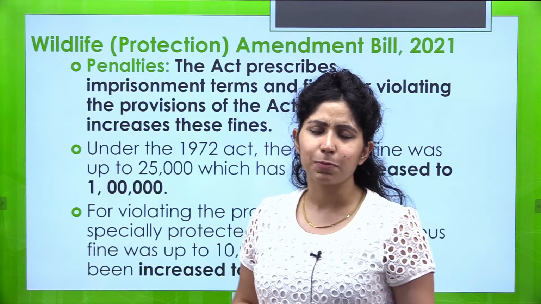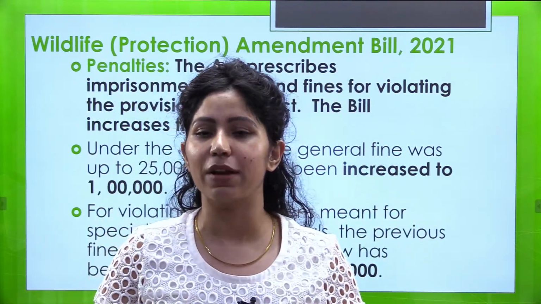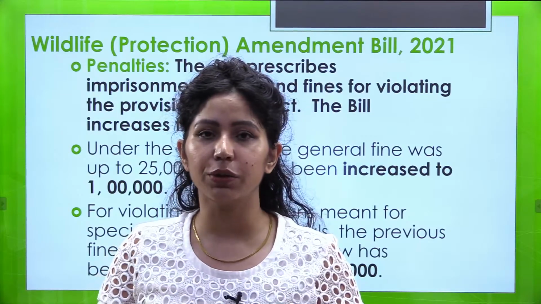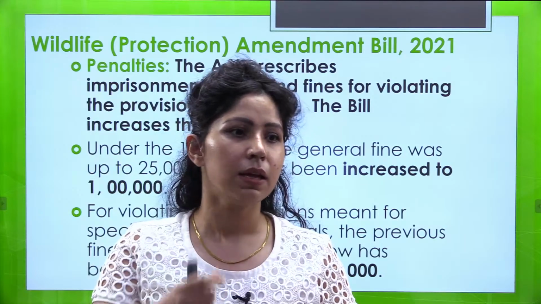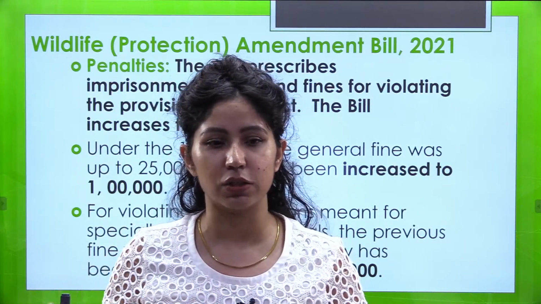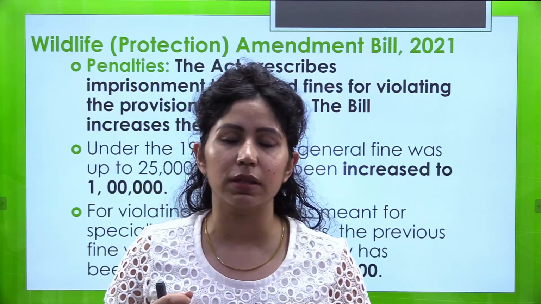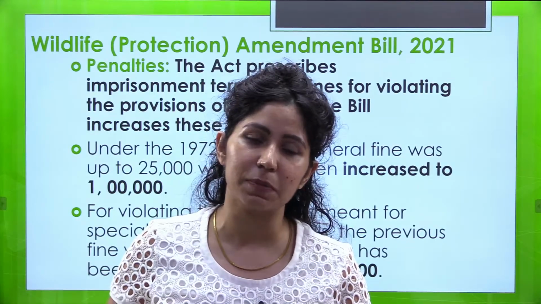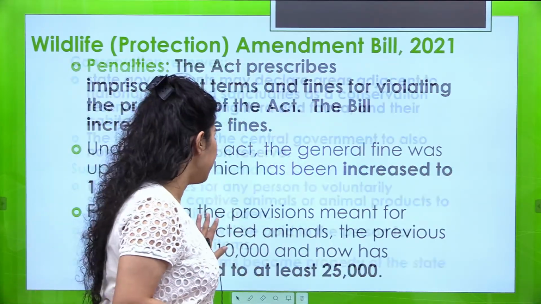Penalties. So this is the last provision. The penalties under this act have been increased. Earlier we had just a 25,000 fine. Now, due to the change in the international rates, 25,000 has become much easier for people to pay as penalty. Now that has been raised to 1 lakh rupees, and for protected animals, earlier the penalty was rupees 10,000, that has been increased to 25,000. So this was about the amendment.